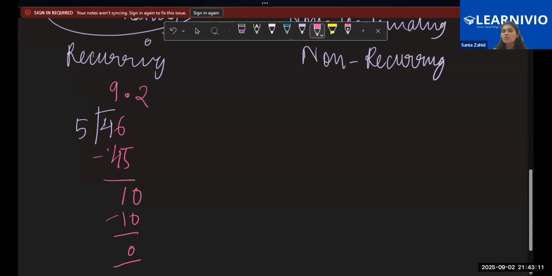See, now the decimal expansion of 46 by 5 is 9.2, and the decimal expansion has come to an end. That is why it's terminated. So this type of decimal expansion is called terminating, whenever it comes to an end. Right, children?